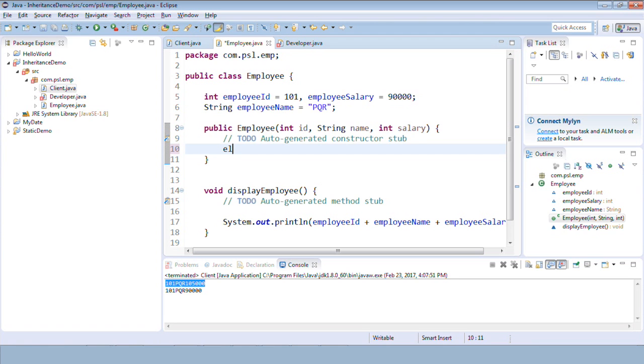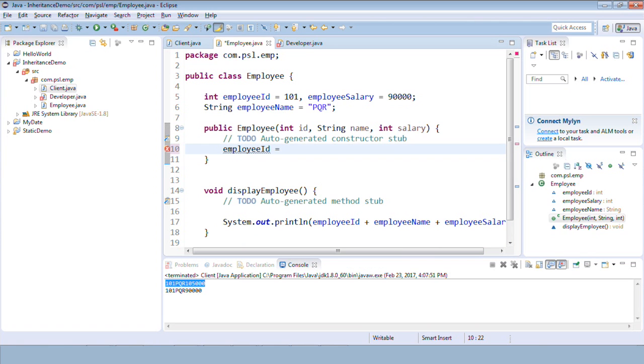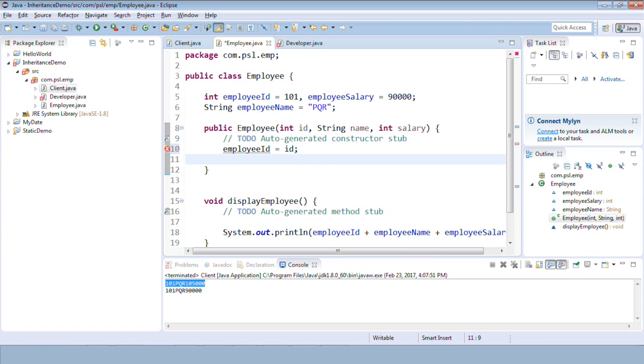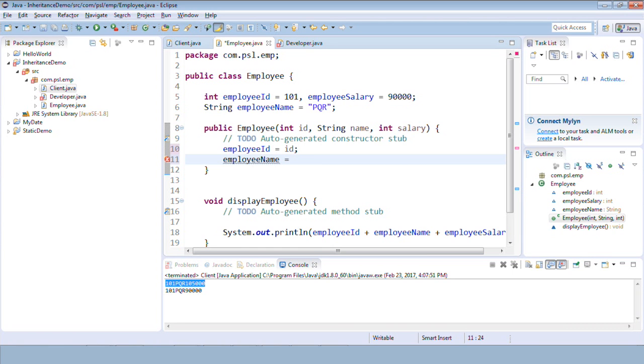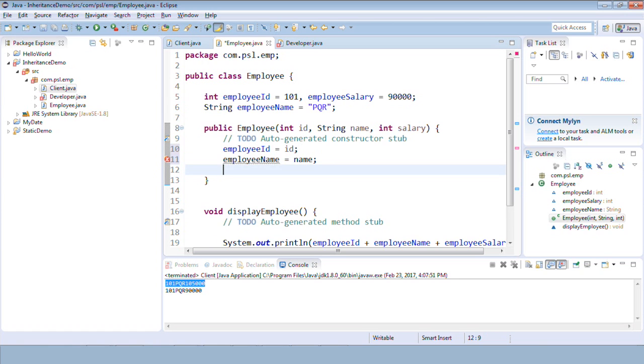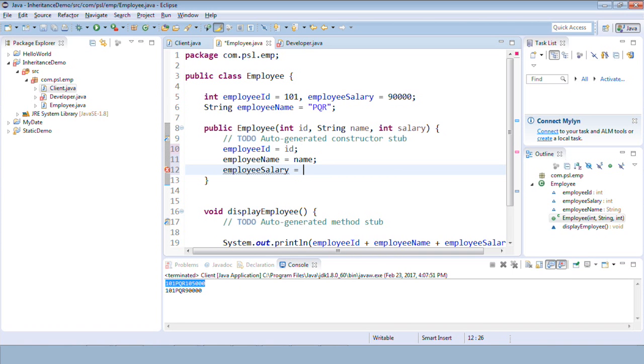So I'll say employee ID equal to ID, employee name is equal to name, and employee salary is equal to salary.